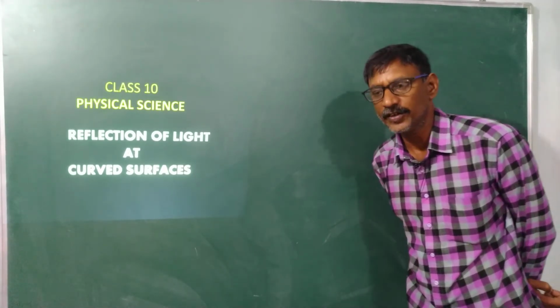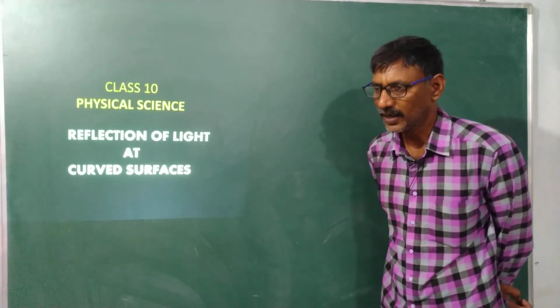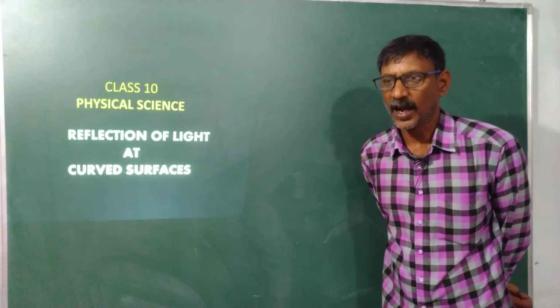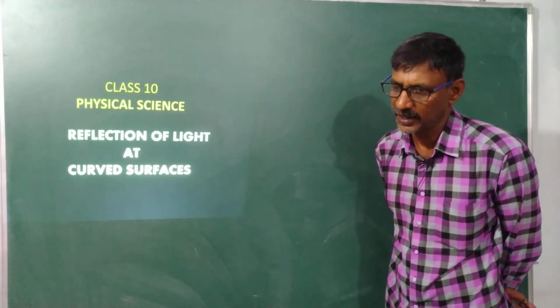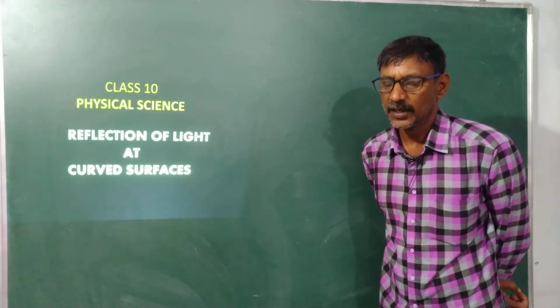In the last video we discussed what light is, the reflection of light, and different surfaces or mirrors.